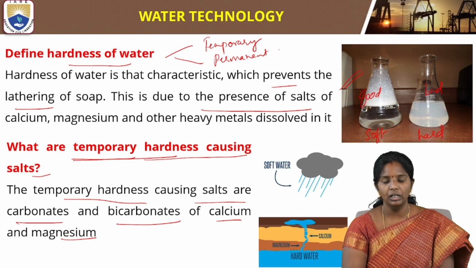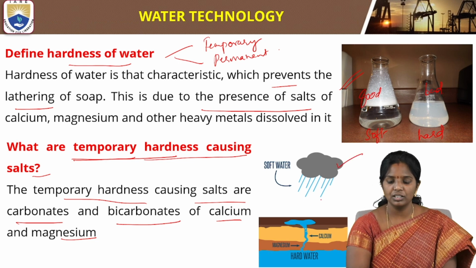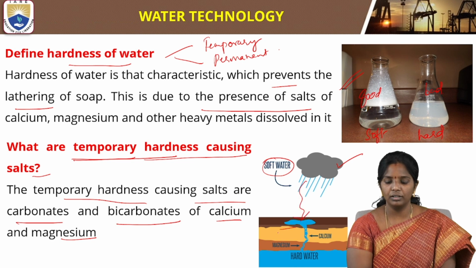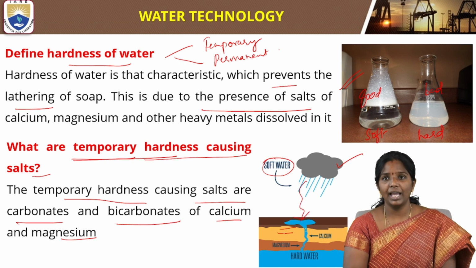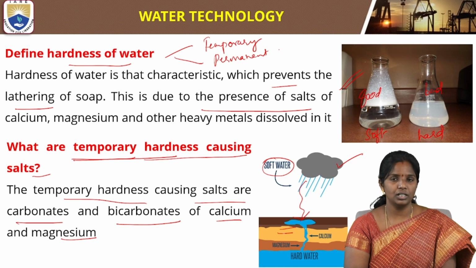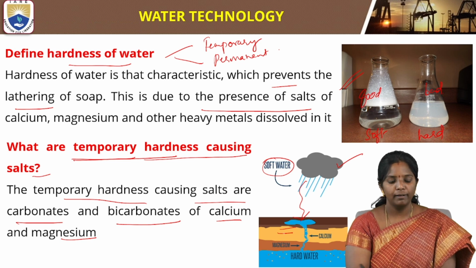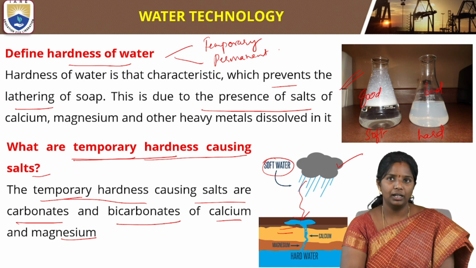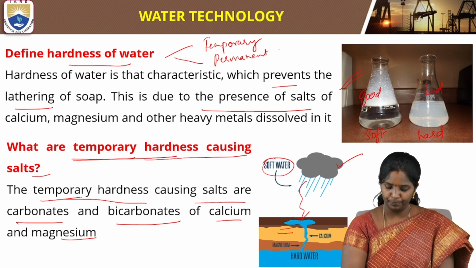So if you see, the water from the rain is soft in case, but when it combines with the ground level, it is combining with the calcium and magnesium salts that are present underground. So that is how the rainwater is getting contaminated. So this is nothing but causing hardness to that particular water. So temporary hardness causing salts are nothing but the carbonates and bicarbonates of calcium and magnesium.